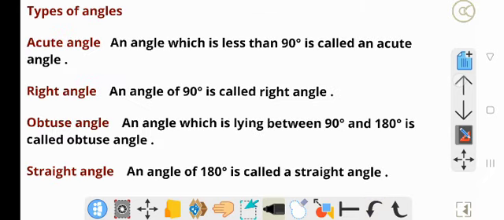Okay. Next, see the types of angles. So what are the types of angles? Acute angle means less than 90 degrees. A right angle is exactly 90 degrees. Next, obtuse angle. The angle which is lying between 90 and 180 is called an obtuse angle. Straight angle means 180 degrees. If the angle is exactly 180 degrees, it is called a straight angle.